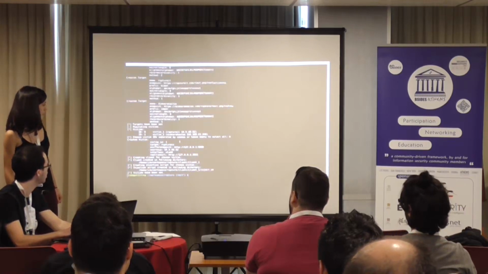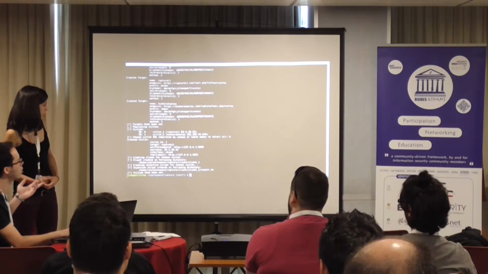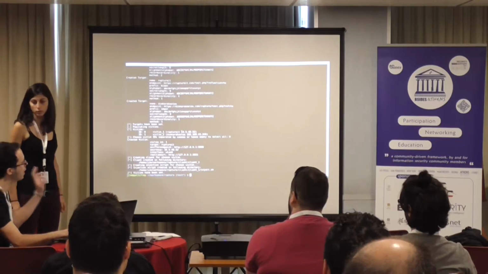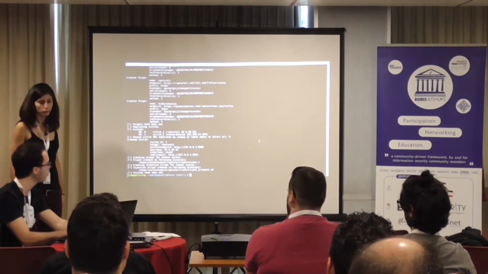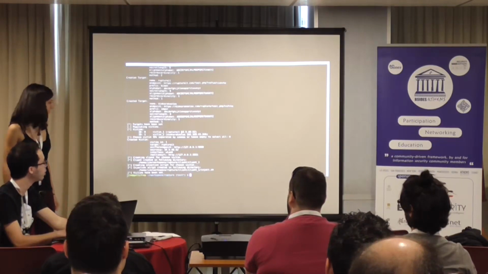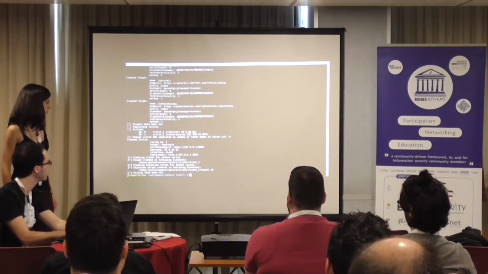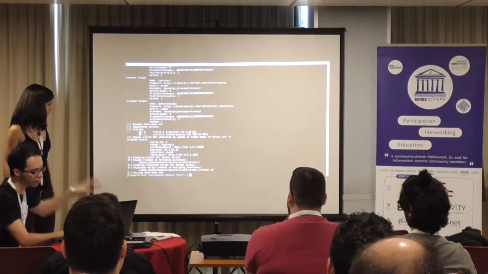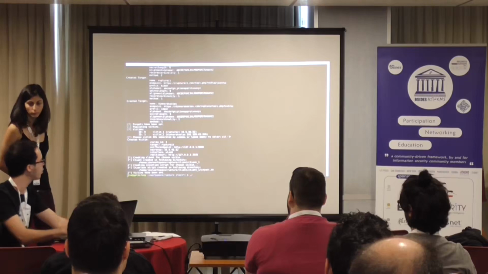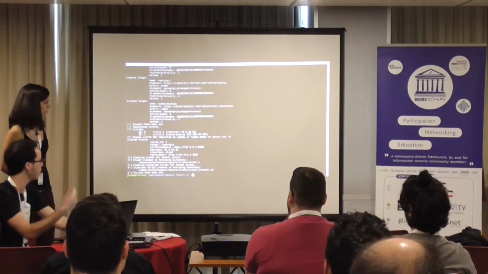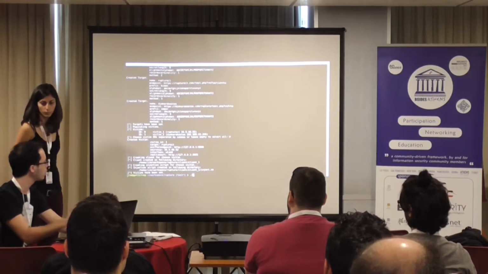In this, the victim should also have the IP of the victim's computer. In this case, it's my computer because I'm not attacking anyone myself. But you need to know the victim's IP in order to attack it. So it's all set, and we'll just launch each module separately in order to be more specific about what we do. But you can also run the whole framework at once.